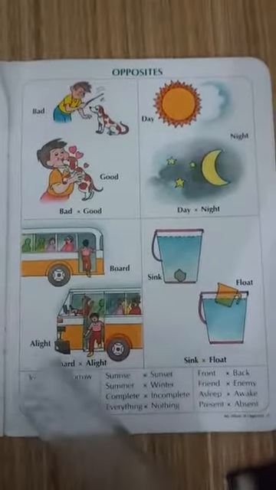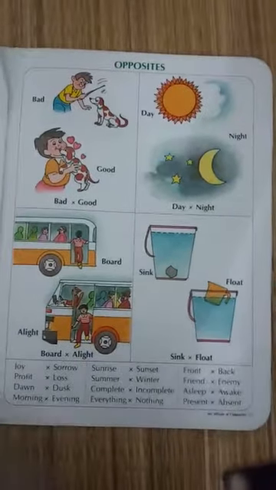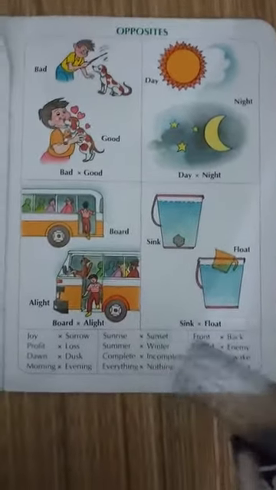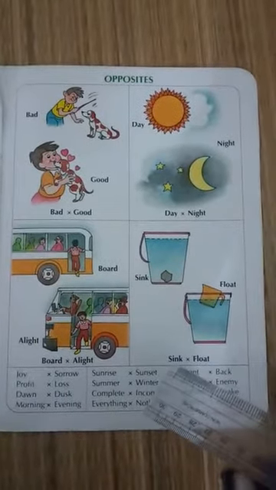Board means getting inside the bus. Alight means getting down. So children, I'll be sending you more examples in screenshot pictures. You just have to learn it during your holidays or vacations. Remember. Thank you.